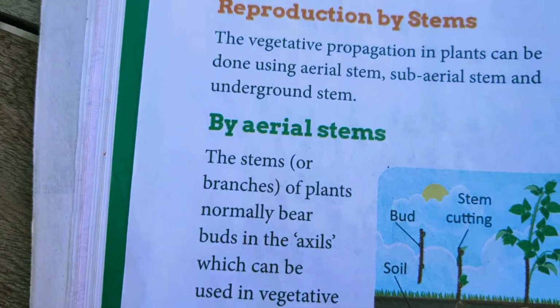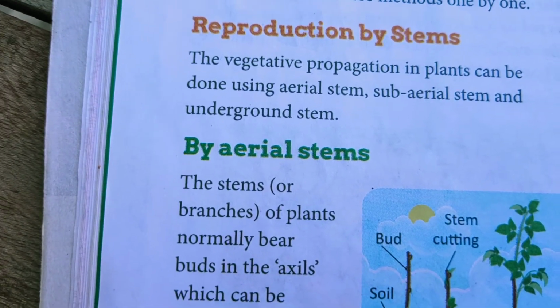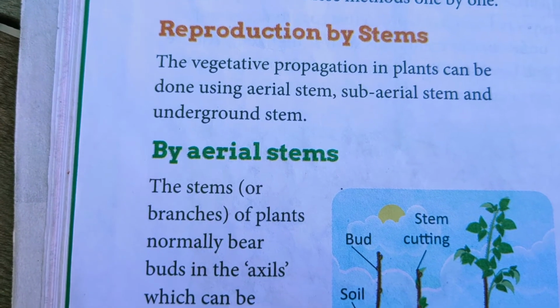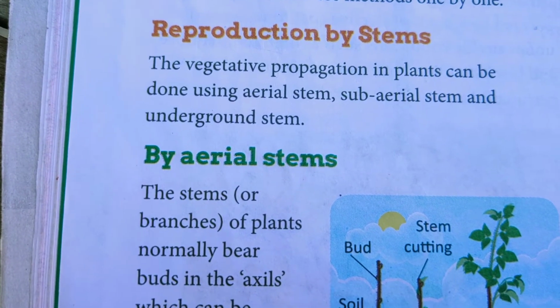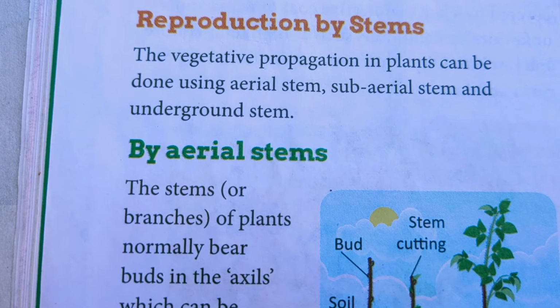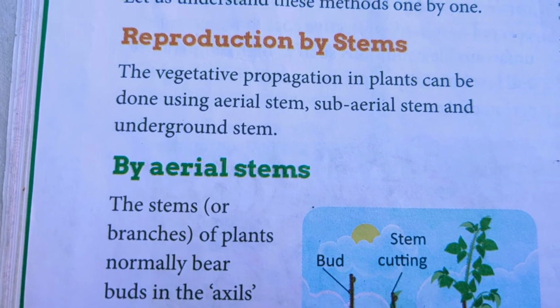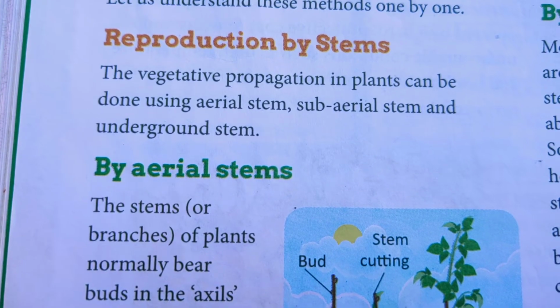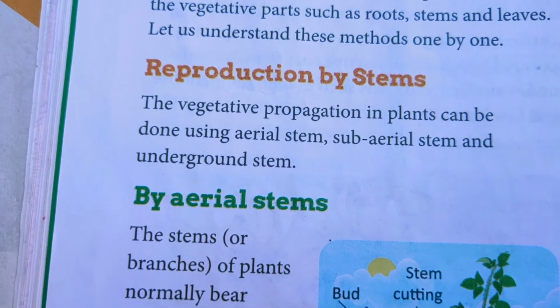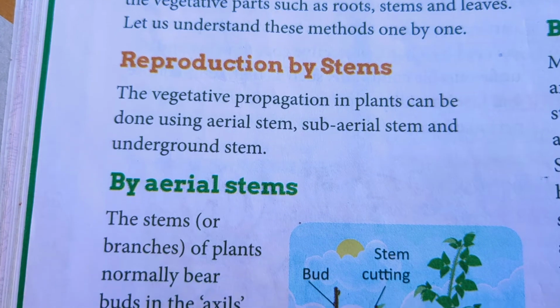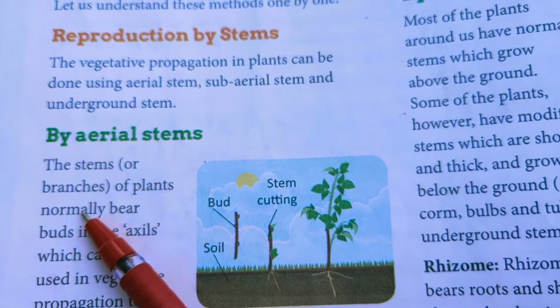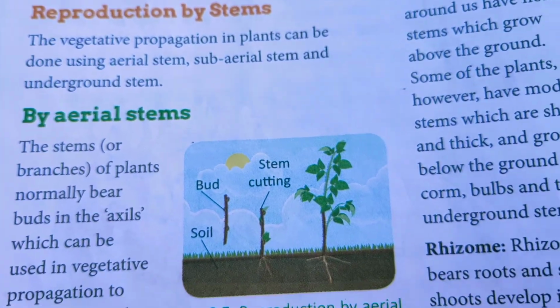While making a cutting, care should be taken. The lower end of a stem cutting is buried in moist soil, and the upper part of the cutting having a bud is kept above the ground. The new plant grows in some time. So this is the method by aerial stem.